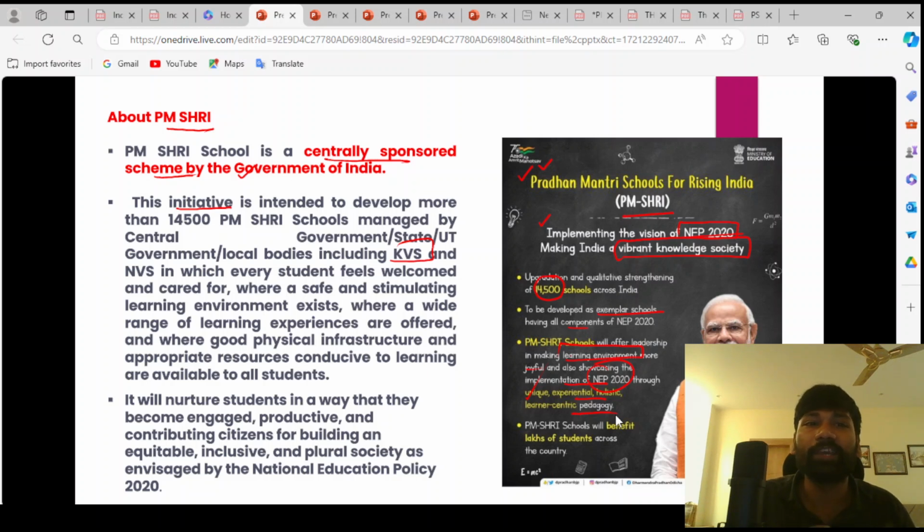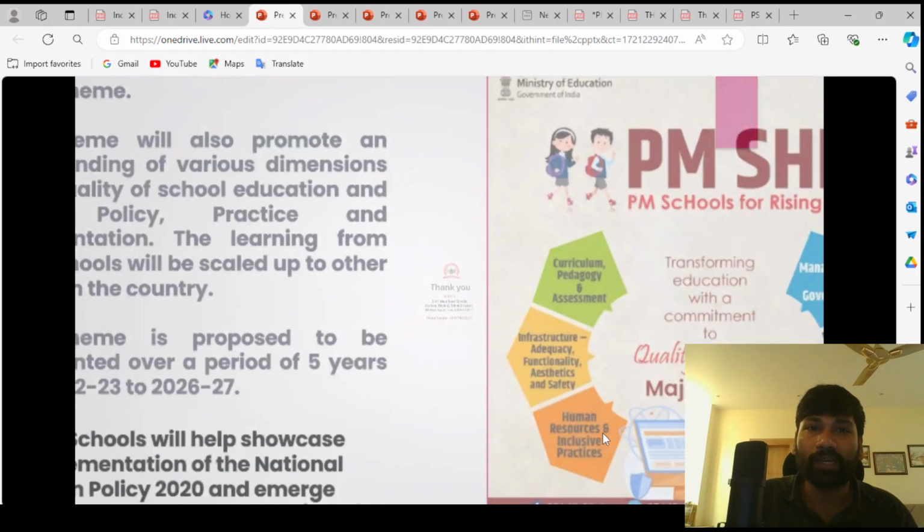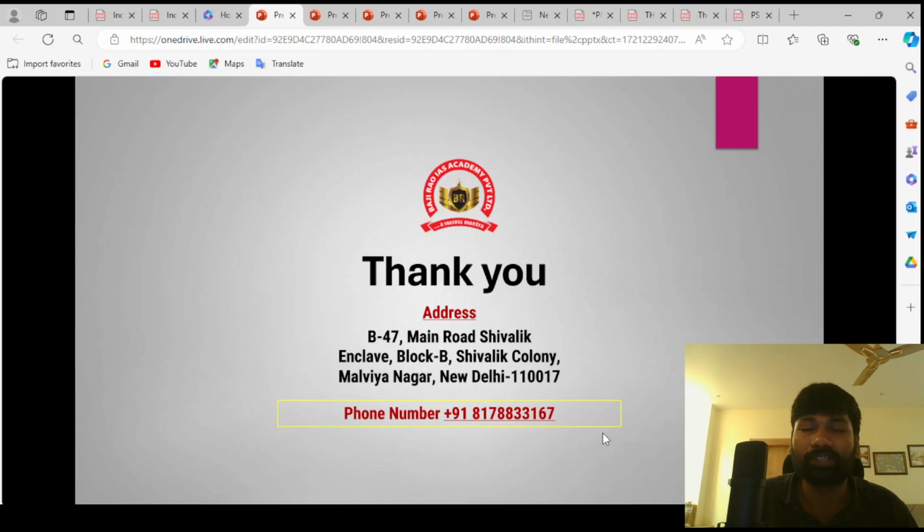All these methods are being used as part of the PM Shri program, and it will benefit lakhs of students across India. So that is the objective of this PM Shri program.